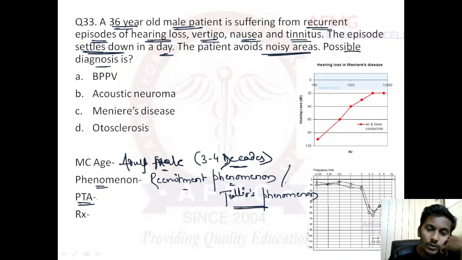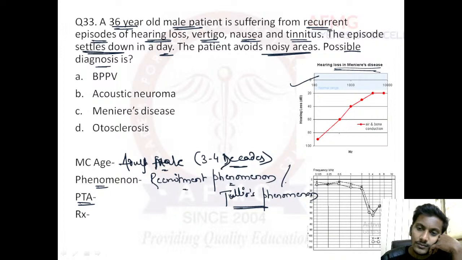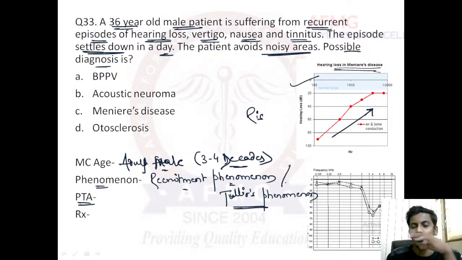Alright, a pure tone audiometry, if performed, will show a rising audiogram. How does it look? A rising audiogram. Previously he had hearing loss for lower frequencies, and now he has hearing loss for higher frequencies. This is known as a rising audiogram.